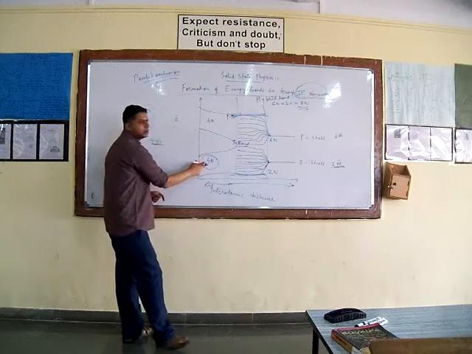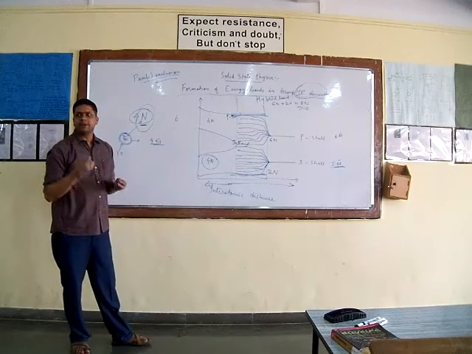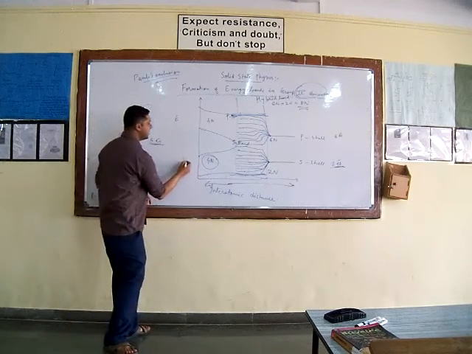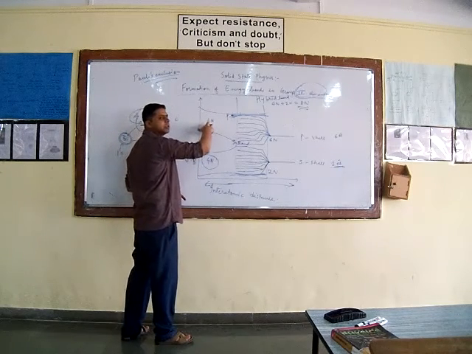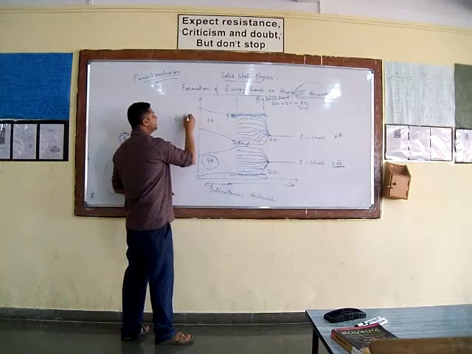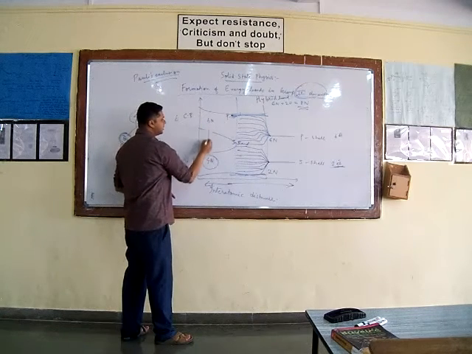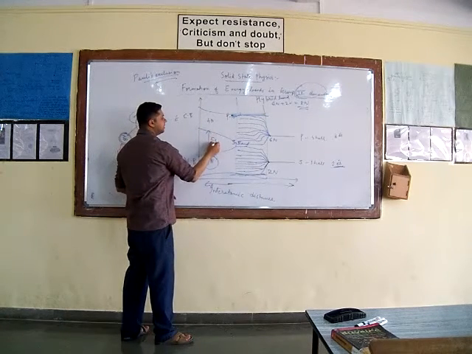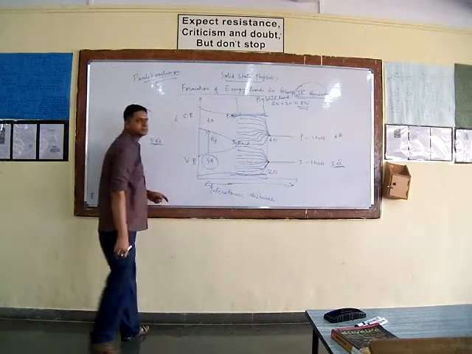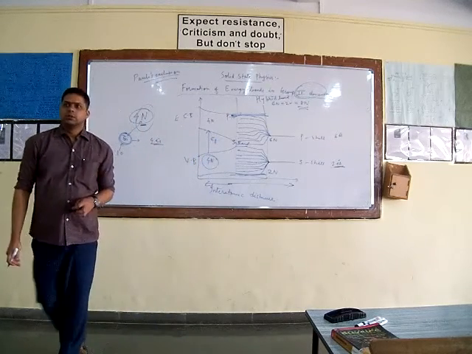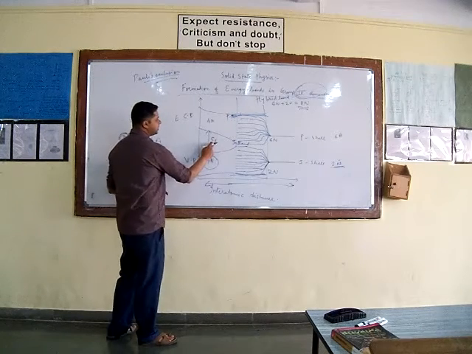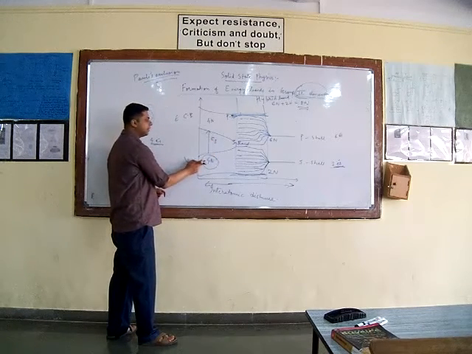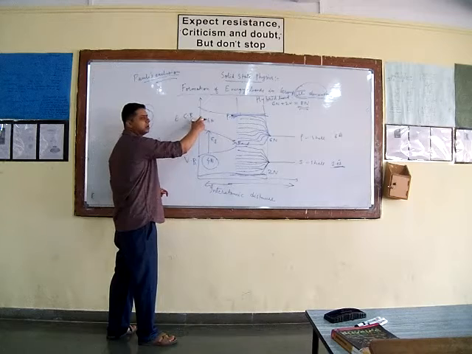Now this band is filled up by the valence electrons, and therefore such a band is called the valence band, while the higher energy band, which remains completely empty, is called the conduction band, and there exists an energy gap between the valence band and conduction band. So unless you provide this energy to the valence electrons, they cannot jump from the valence band to the conduction band.